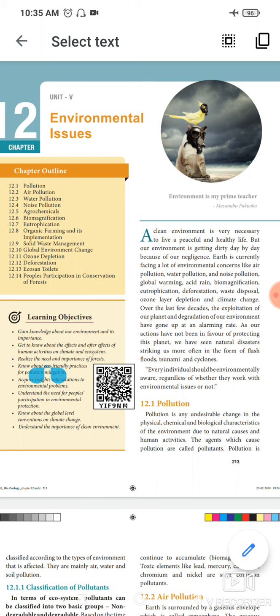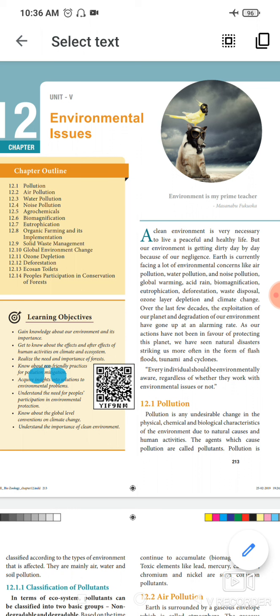Ozone layer depletion. Over the last few decades, the expansion of our planet and the degradation of our environment have gone up at an alarming rate, as our actions have not been in favor of protecting this planet. We have seen natural disasters striking more often in the form of flash floods, tsunamis and cyclones.